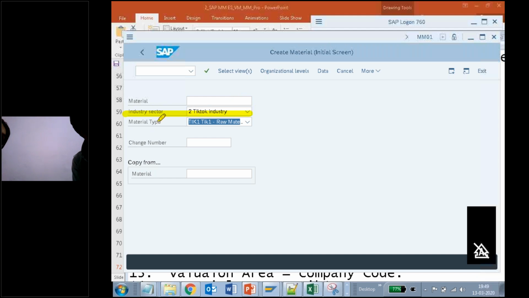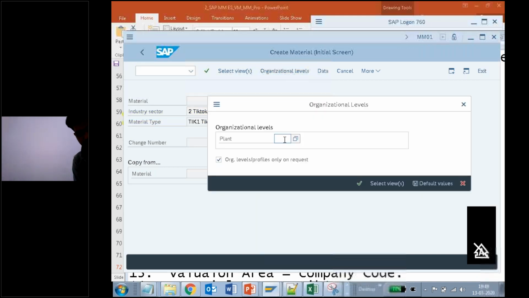Select this one. So provide this and provide this. Next, you should click on organizational level. You should click on this organizational level. So what is my plant? Tick 1. If my plant is correct, it is okay.